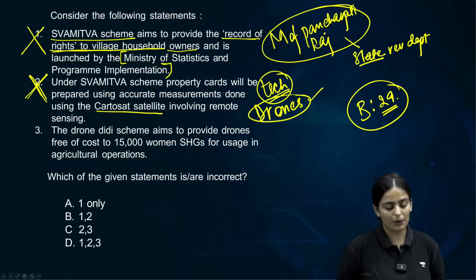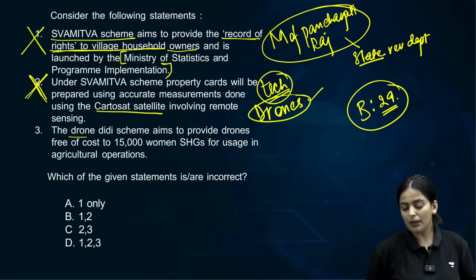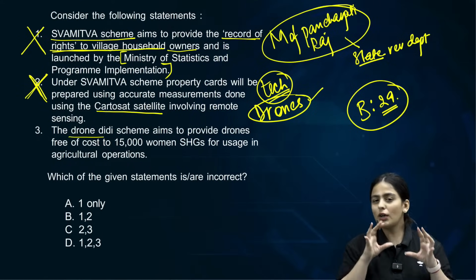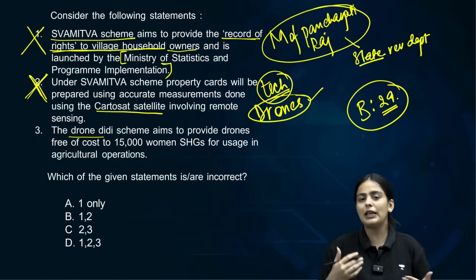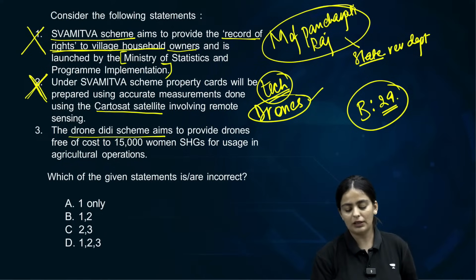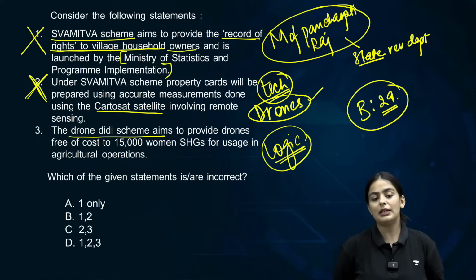What about the third statement? The Drone Didi scheme. The Drone Didi scheme aims to provide drones free of cost. Now just look at this particular statement and see if it is viable. This is the logic that I'm talking to you about. Apply some logic, and the statements will become easier.